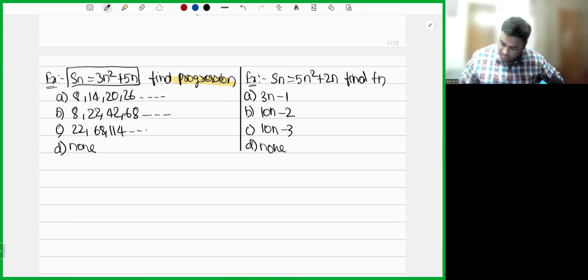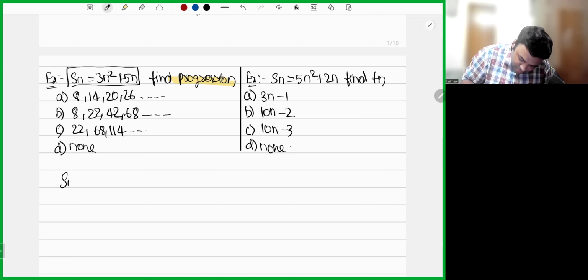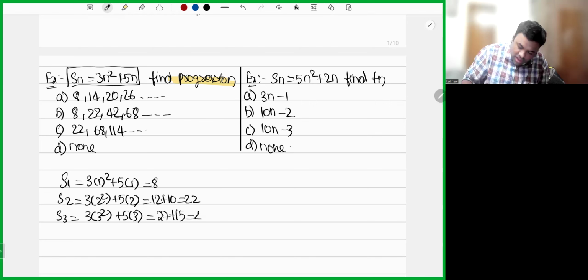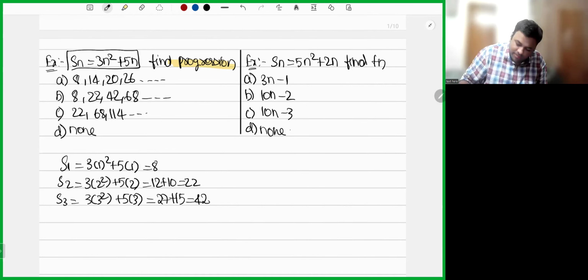Let's see. Now, see here. Sn is given as 3n square plus 5n. What will be S1? 3 into 1 square plus 5 into 1, 3 plus 5, 8. What will be S2? 3 into 2 square plus 5 into 2. 2 square is 4, into 3 is 12, plus 10, 22. What is S3? 3 into 3 square plus 5 into 3, 27 plus 15, which is equals to 42. He is asking the progression.